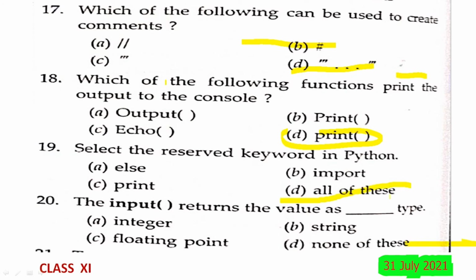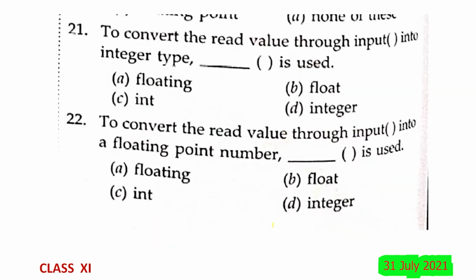The input returns the value as which type? The default is string. The 20th answer we can say, the default will always be string. So, the answer will be B. To convert the value read through input into integer type, we will of course use the keyword int. To convert the read value into floating, of course it is float.